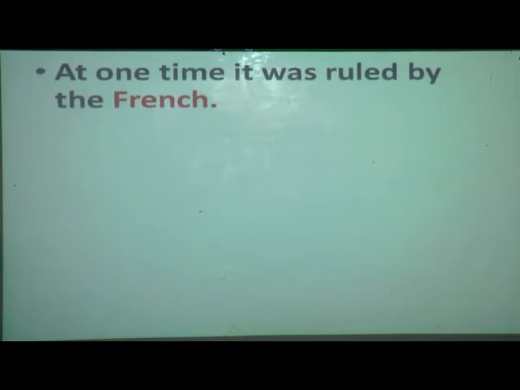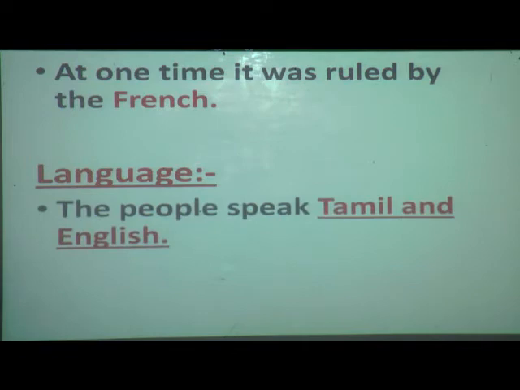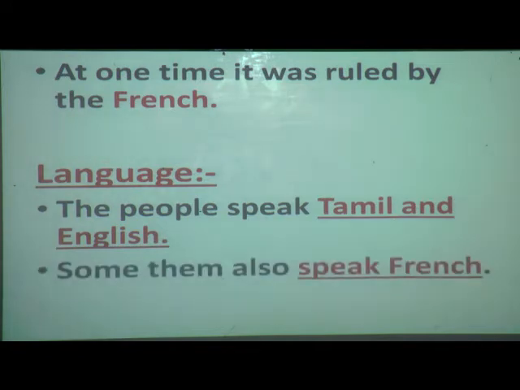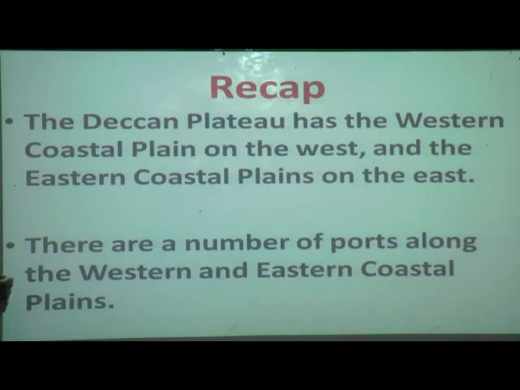At one time it was ruled by the French. This Puducherry was ruled by the French people. So the main languages the people speak are Tamil and English, but most of them speak French also, because at one time it was ruled by the French. Some of them also speak French here.